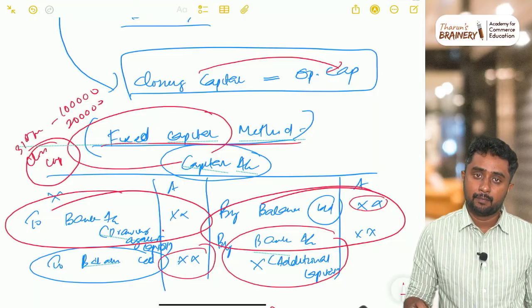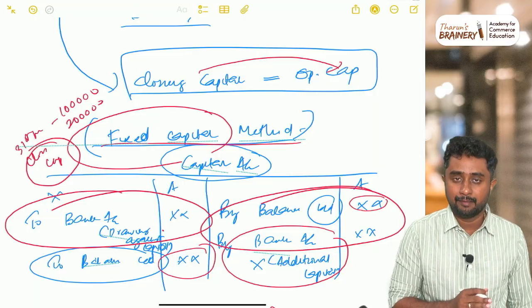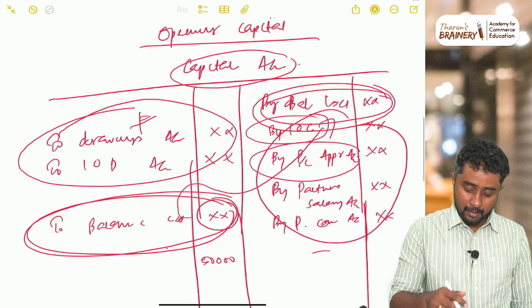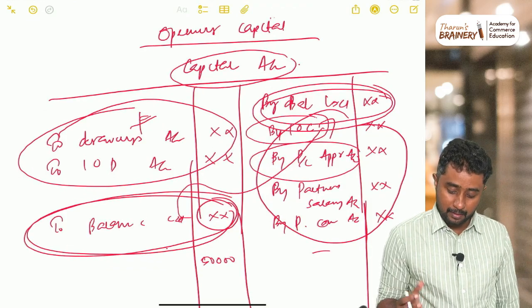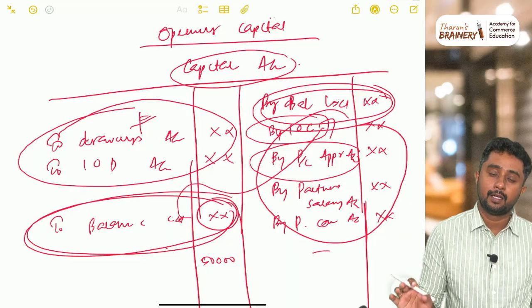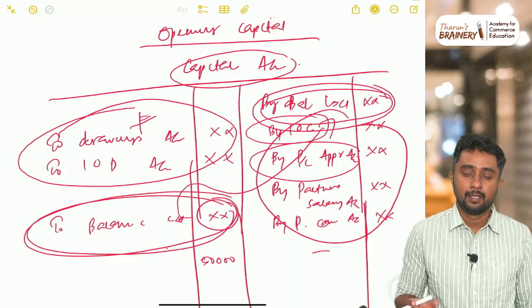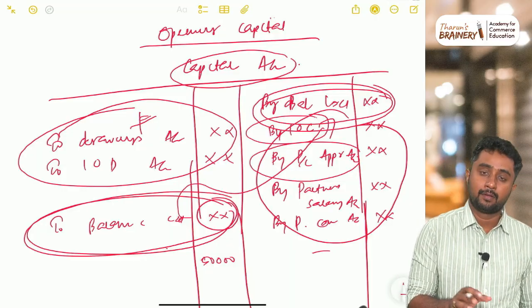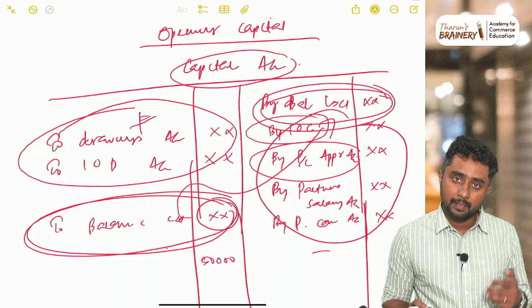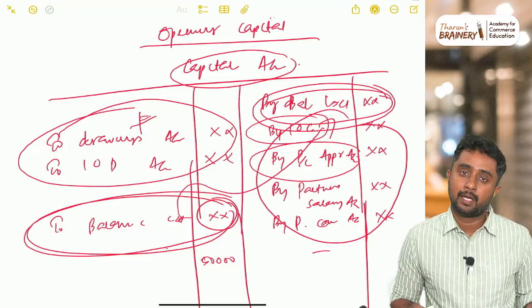In the fluctuating capital method, closing capital and opening capital will never be the same, because many transactions come into the capital account. Interest on capital, appropriation account, partner's salary, partner's commission, all these amounts are recorded in the capital account only. Drawings against profit, interest on drawings, many things are recorded in the capital account only. Because of this, the capital account's opening balance and closing balance will not be the same.